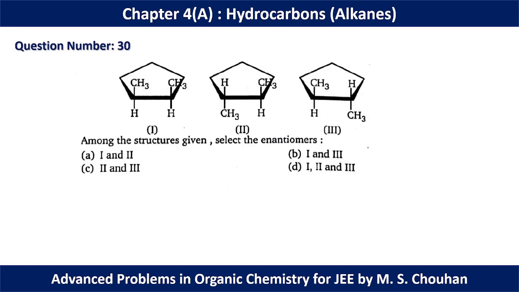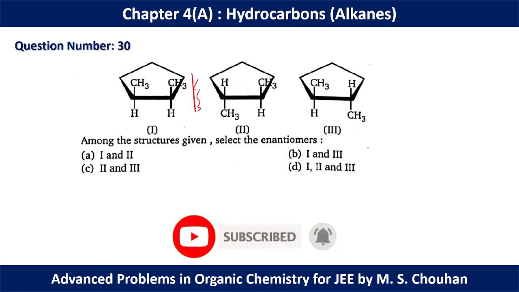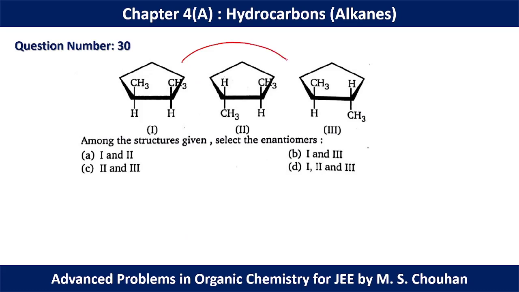In question number 30, among the structures given, select the enantiomer. So enantiomers should have a mirror image relationship. Between 1 and 3 there is no mirror image relationship, because if we put a mirror here there is no mirror image. Similarly, between these two also we don't have any mirror image relationship. Only between 2 and 3 do we have a mirror image relationship, and obviously they are non-superimposable mirror images. That's why 2 and 3 are enantiomers of each other, and for question number 30 option C should be the correct option.